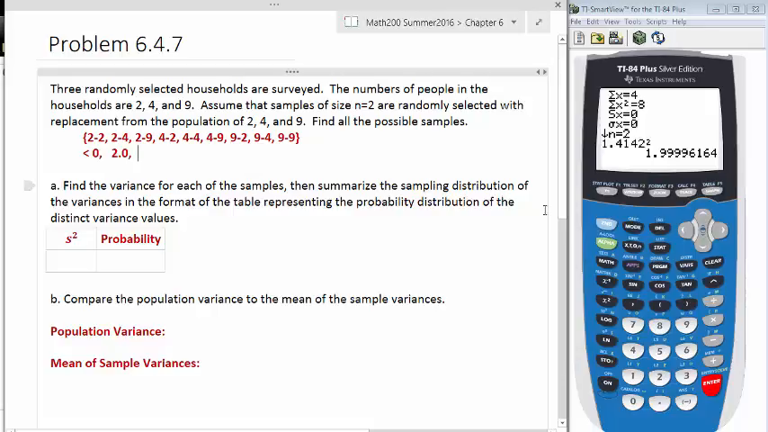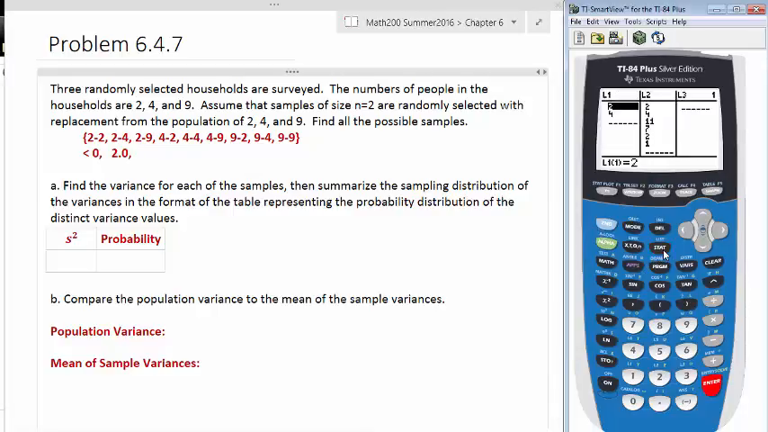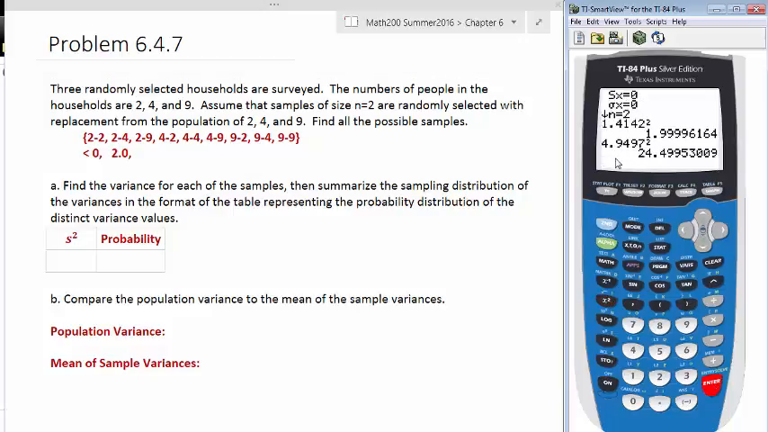Now the variance for 2 and 9. Let's go to Stat again, Edit, enter 2 and 9, and then do Stat and 1-Var Stats. And it looks like I have 4.9497. Let's go with 4.9497, and let's square that. And I get 24.499. Let's go with 24.5.